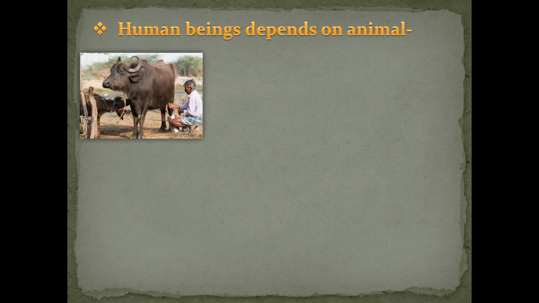So in the first picture you can see a buffalo, and one man is also sitting there. So this is the milkman. He takes out the milk from the buffalo and sells that milk in the cities or the villages, and they earn money from these animals. So these milkmen depend on cows, buffaloes, goats, sheep, camels, etc.